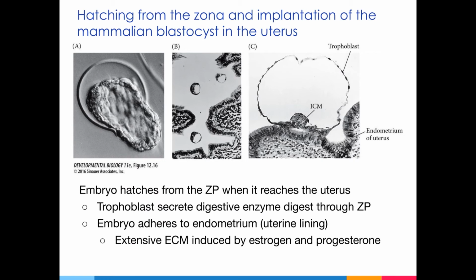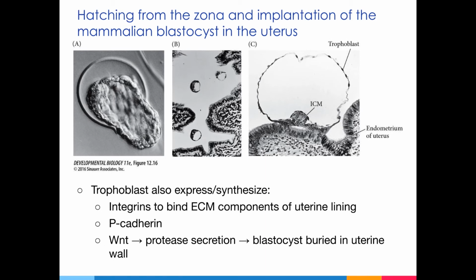Once the embryo hatches from the zona, it will adhere to the epithelial lining of the uterus, which is known as the endometrium. The hormones estrogen and progesterone induce the formation of an extensive ECM, which is secreted by these endometrial cells. This ECM contains collagen, laminin, and fibronectin, among other components, and the trophoblast cells use integrins to bind to that ECM. Cadherin is also expressed by both the trophoblast cells and by the cells of the endometrium, and it helps to dock the embryo to the uterus.